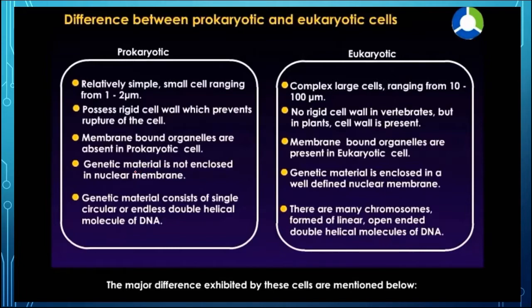The genetic material is not enclosed inside a nuclear membrane, but is present in the nucleoid region, and in the case of eukaryotes it is present inside a well defined nucleus. The genetic material consists of a single circular DNA, whereas in eukaryotes a number of chromosomes are present, and they are linear and open ended double helical molecules of DNA.